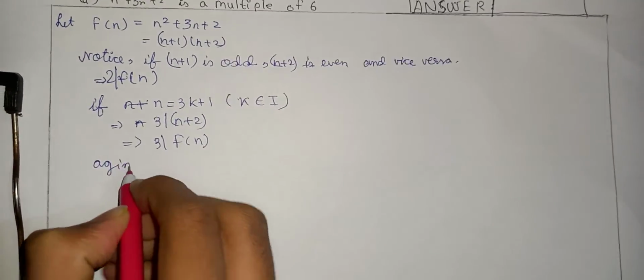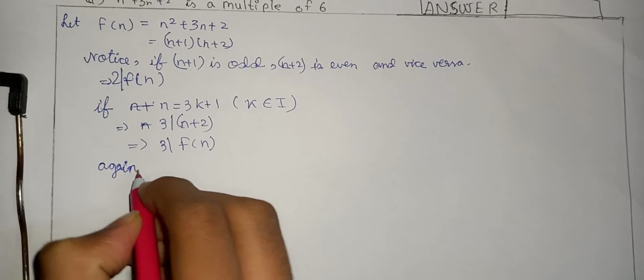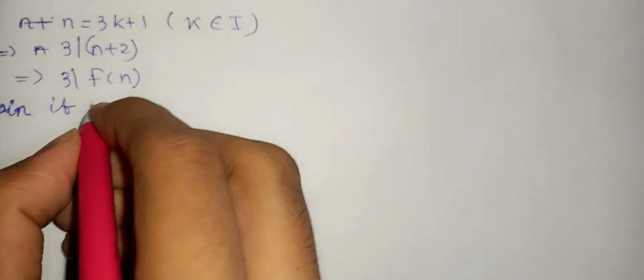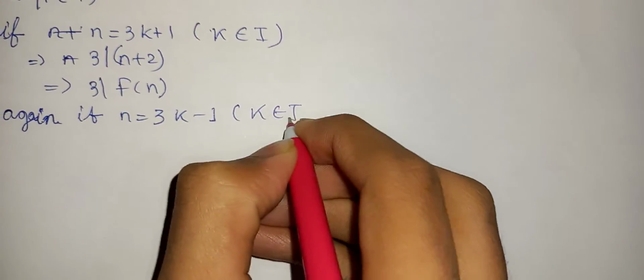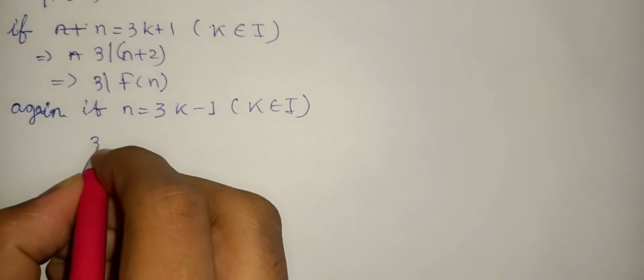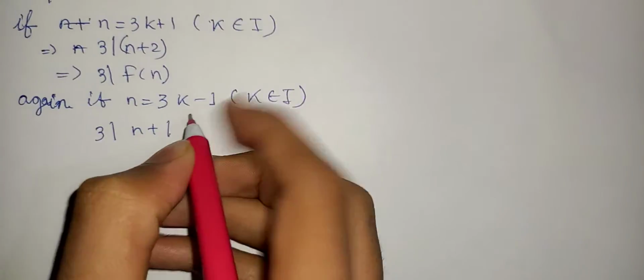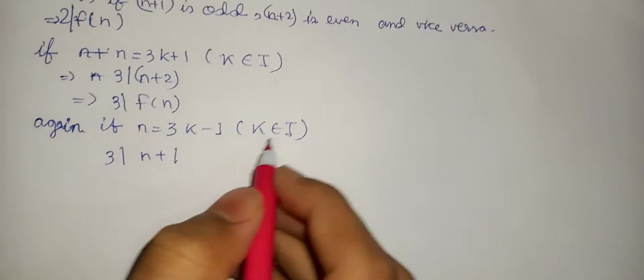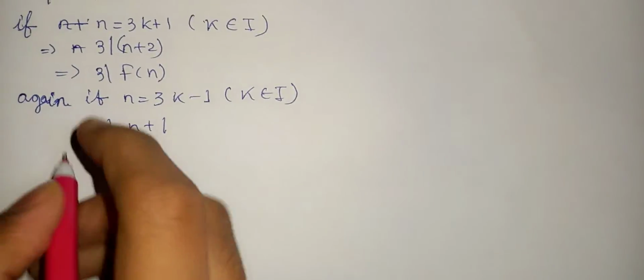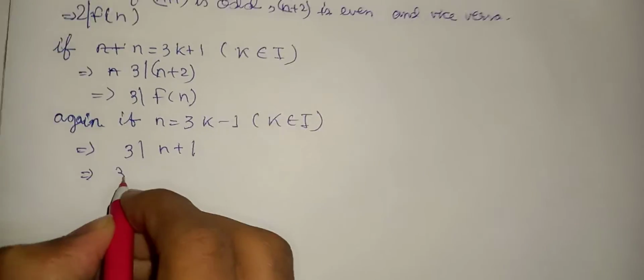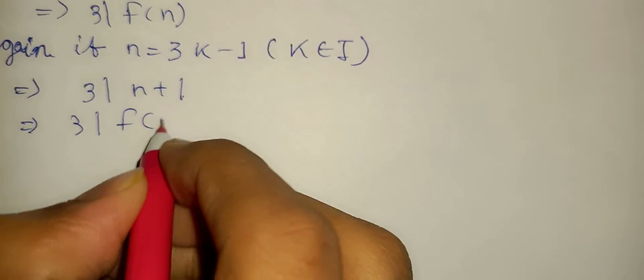Again, if n equals 3k minus 1 for some integer k, 3 will divide n plus 1. Now you see 3k minus 1 plus 1 will cancel out the 1s and we will be left with 3k. So you can write 3 divides f(n).